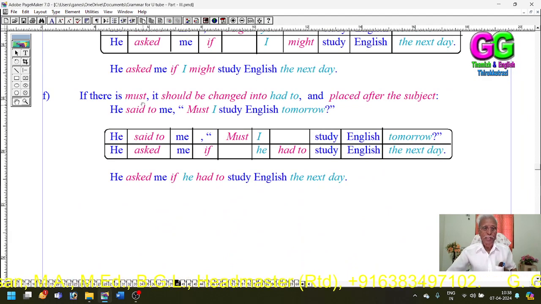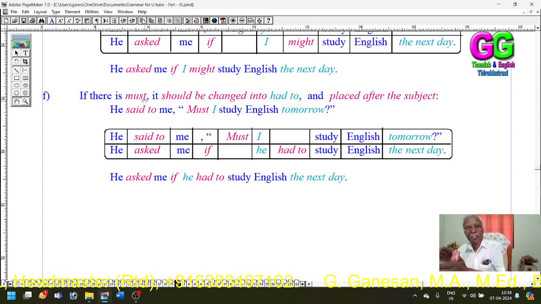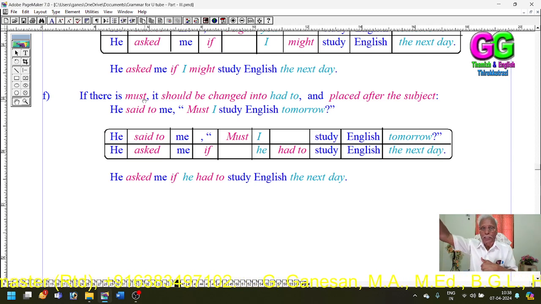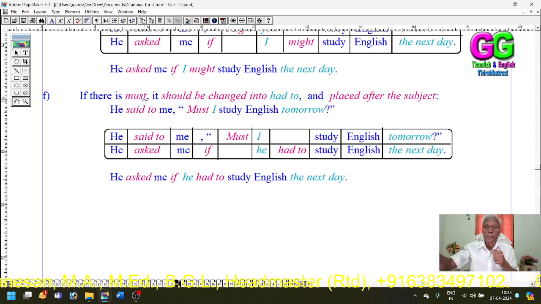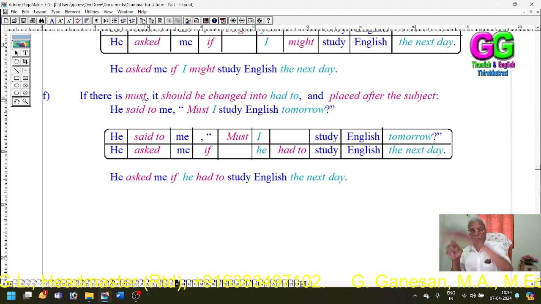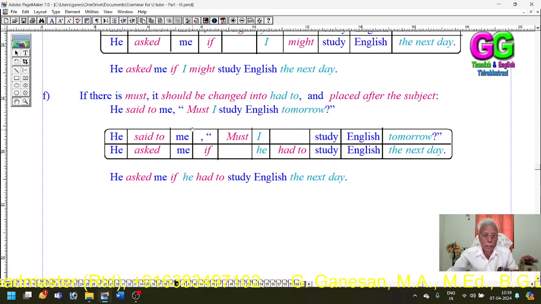Then, if there is must, it should be changed into had to and placed after the subject. And the main verb there should be kept as it is, with no change effected regarding that main verb. He said to me, "Must I study English tomorrow?"